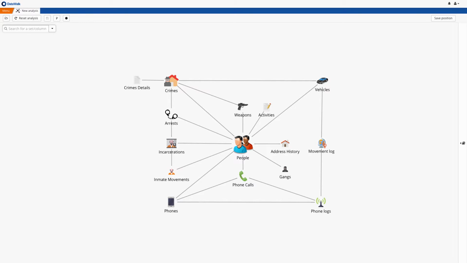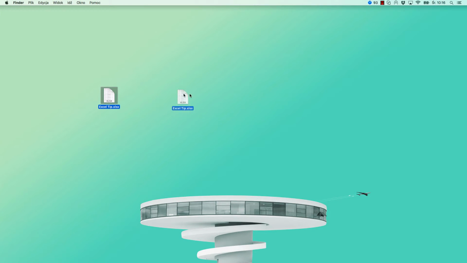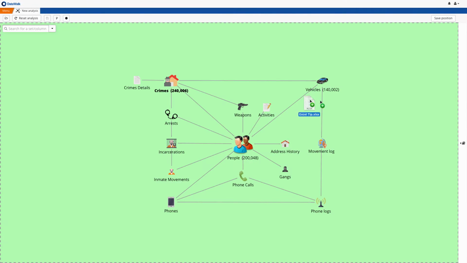In this example, we have loaded a small fictitious data set of people and their associated vehicles, crimes, and so forth. In this case, we wish to investigate a recent series of unsolved bank robberies which have occurred in the South Bay area of Los Angeles. First, we consider a tip that we have received, suggesting that a bank employee may have been involved in these robberies. The name, address, date of birth, and driver's license number of each bank employee has been gathered in an Excel spreadsheet, and there are about 300 records in total.